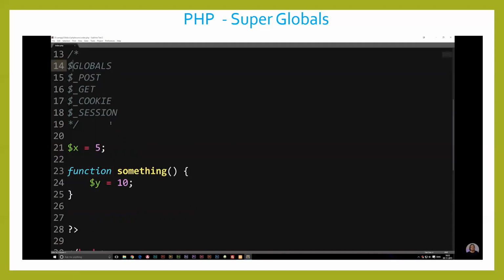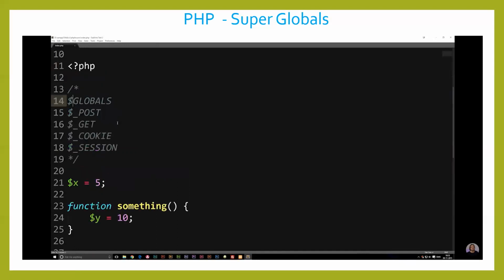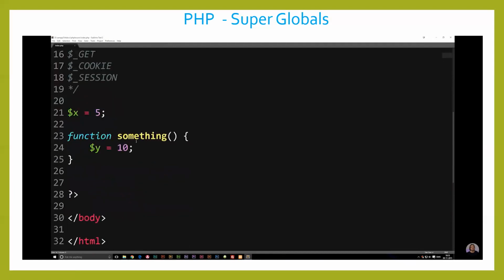Now, we're actually getting pretty close to being able to create something inside PHP, like I said, a login system. I keep using that as a reference. But we can, for example, create that after the next couple of episodes. So talking about superglobals, we can take the first one for this episode, called globals. Now, the basic idea behind globals is that we can refer to any kind of variable inside the global scope, no matter where we are inside our document, whether we're inside a global scope or inside a local scope.